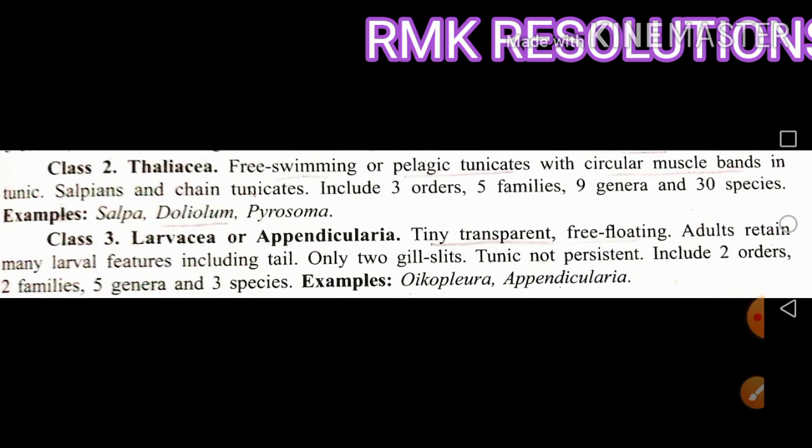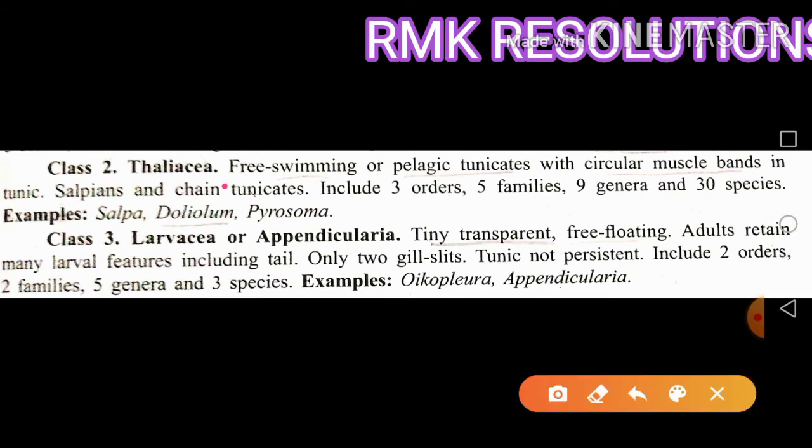The second class of the Urochordata is Thaliacea. These are free swimming, pelagic tunicates, with circular muscle bands present on the body surface or on the tunic.